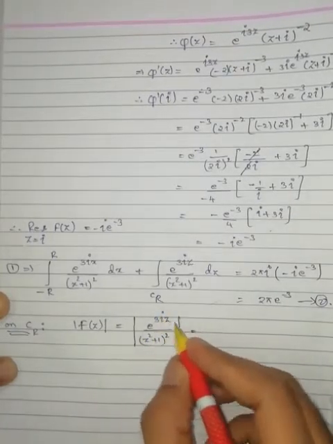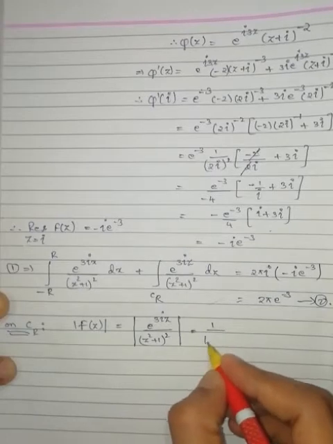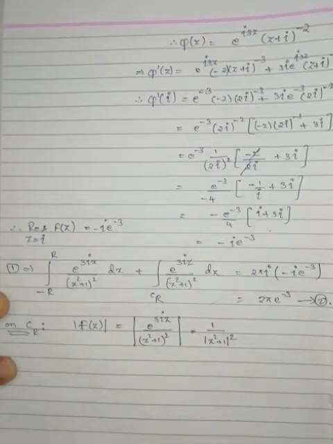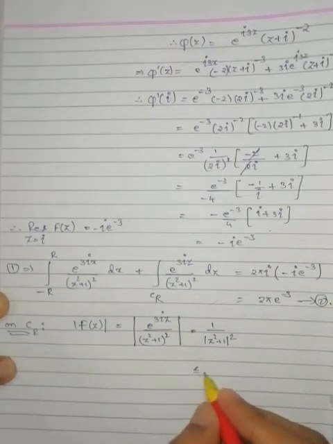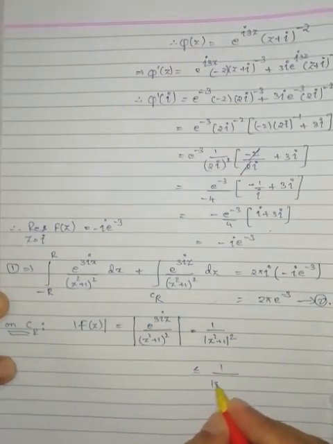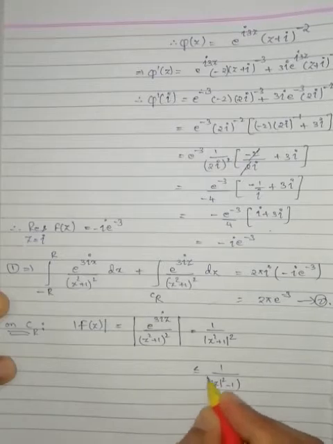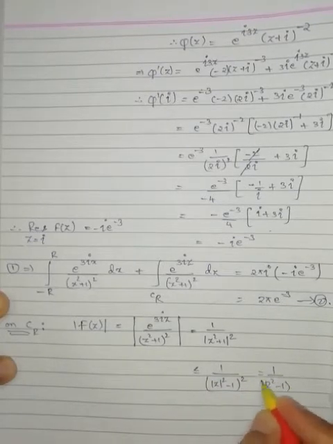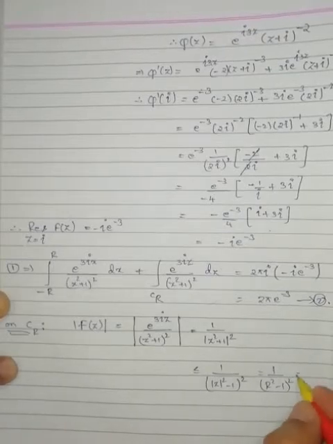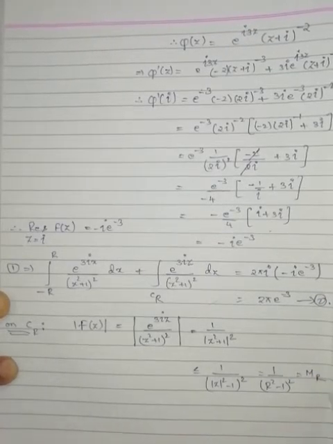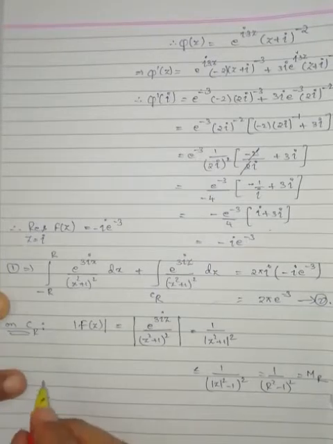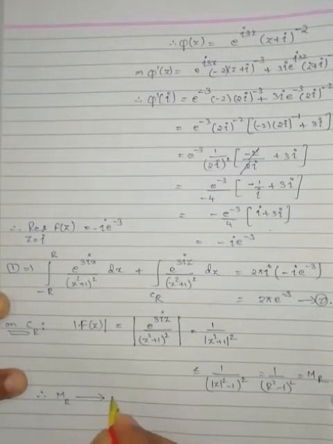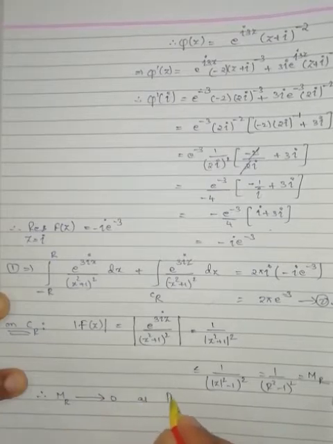Modulus of this one is 1 by modulus of z square plus 1 whole square. This can be written as less than or equal to 1 by modulus of z square minus 1 whole square, which is equal to 1 by R square minus 1 whole square, which is equal to M R. Therefore, M R tends to 0 as R tends to infinity.